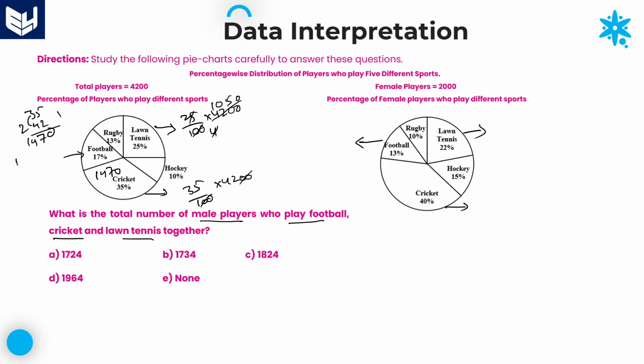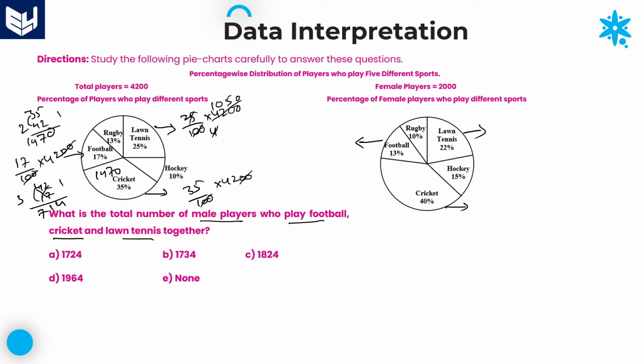Next, coming to football. Football is 17 percentage of 4200. Two zeros cancel. 42 into 17. 7 twos are 14, 1 is a carry forward. 7 fours are 28 plus 1, 29, plus 2, 31. 3 is the carry forward. 1 four is 4, plus 3, 7. 714.